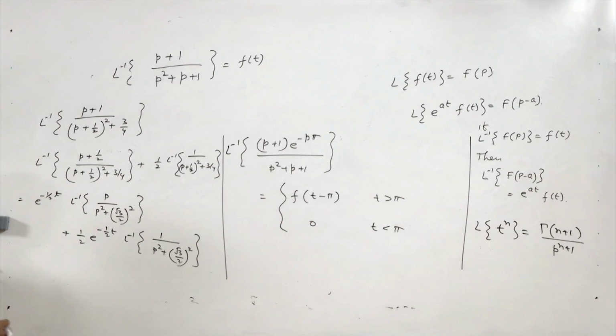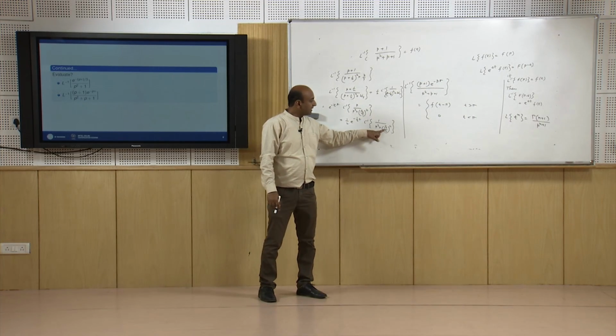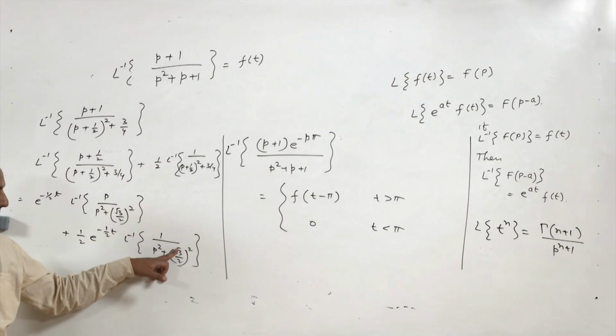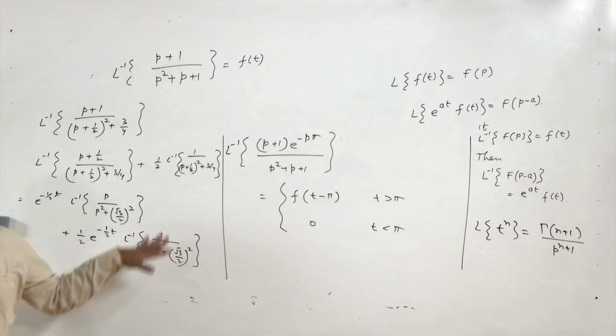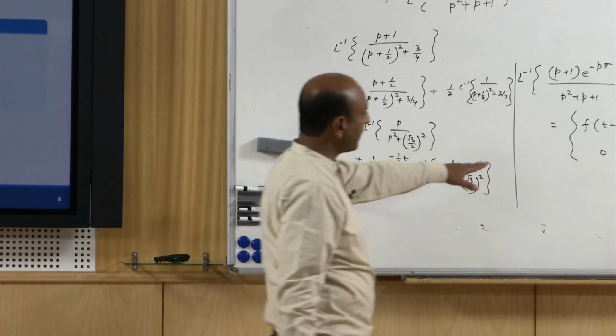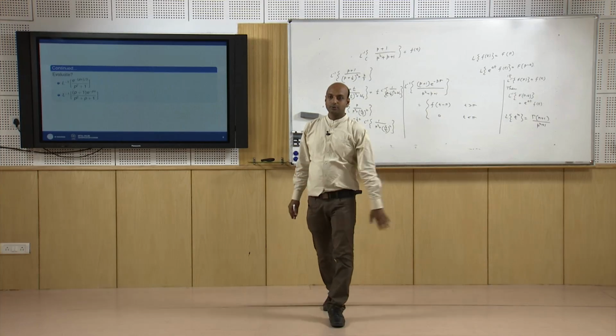Now, this we can find out, this is nothing but cos a t, a is under root 3 by 2, and you multiply and divide by this quantity here, this will be nothing but sin a t, where a is under root 3 by 2. So, that will be f t, and you substitute f t here. So, you will get Laplace inverse of this expression. So, thank you very much.